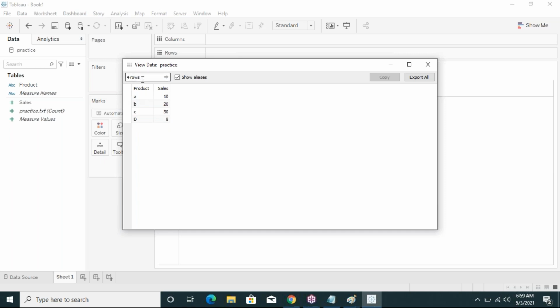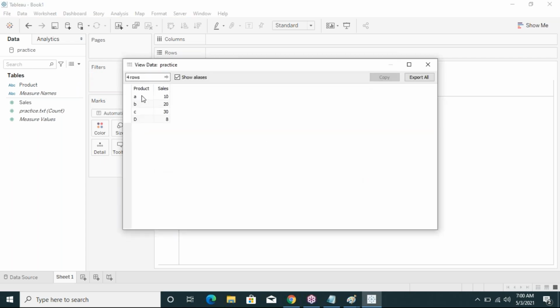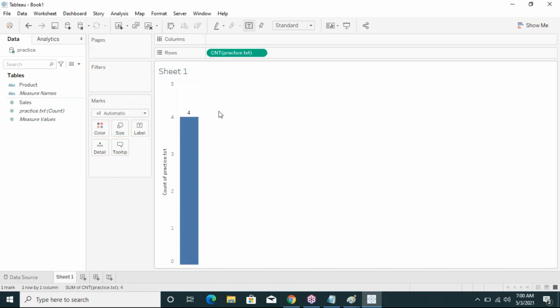Two ways to see the data: right click and view data, which displays all the records from the data source, and drag and drop into rows, which counts the number of records.